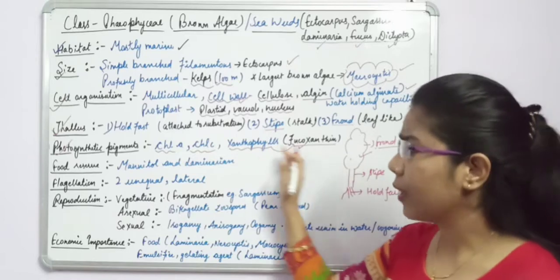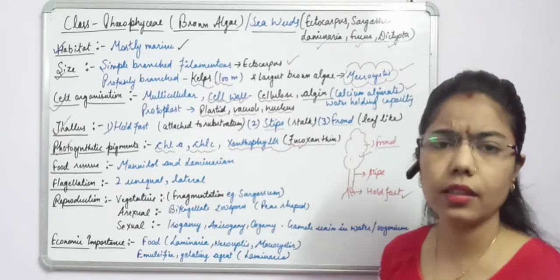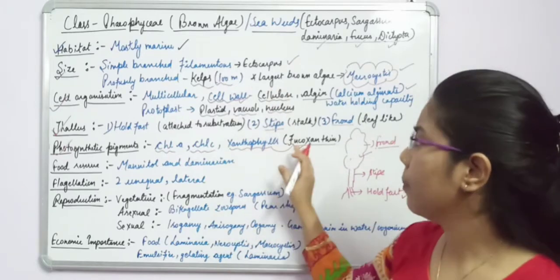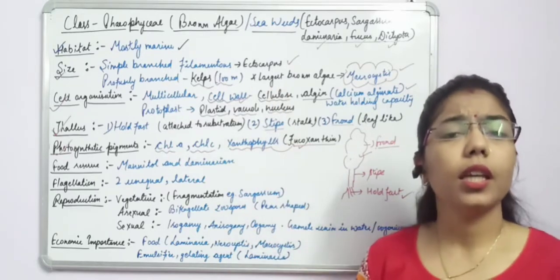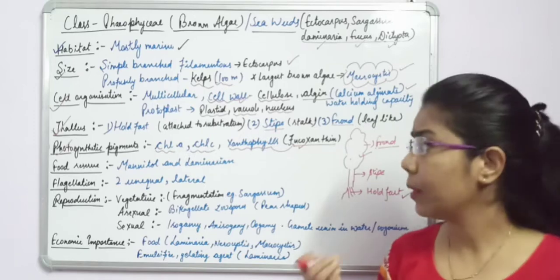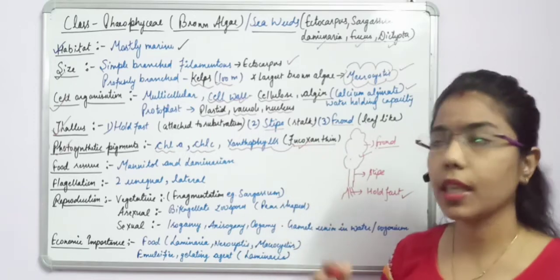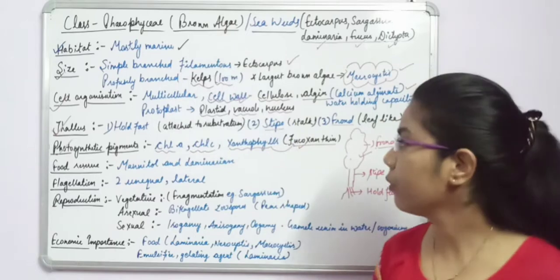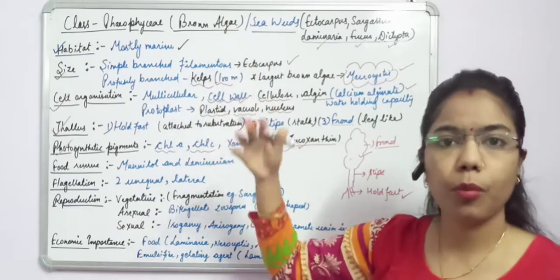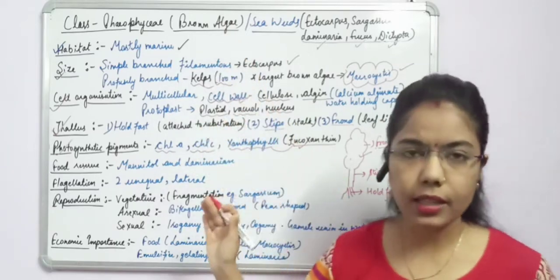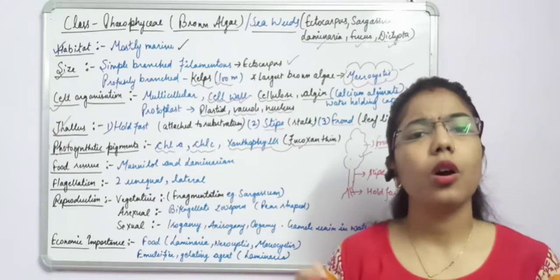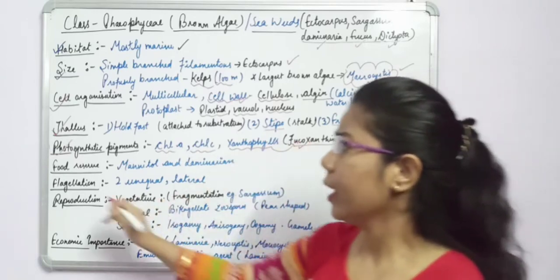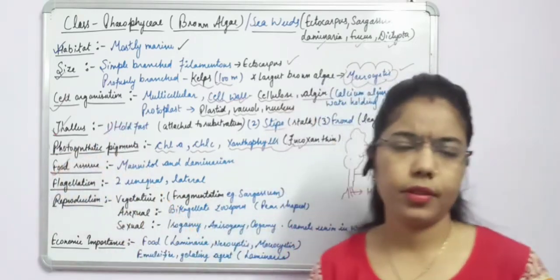Now you can see various variations in these colors, from olive green to different types of brown. ये depend करेगा कि फ्यूकोजेंथिन का अमाउंट या फिर पिगमेंट कितने हैं और उसी हिसाब से क्या होगी algae brown show होंगी. If there is more fucoxanthin, then the algae will be more brown. If fucoxanthin is less, then it will start from olive green. Okay. Now we will talk about the food reserve.